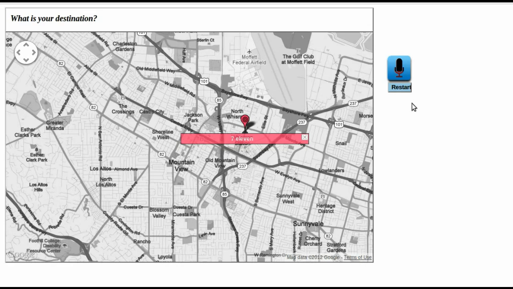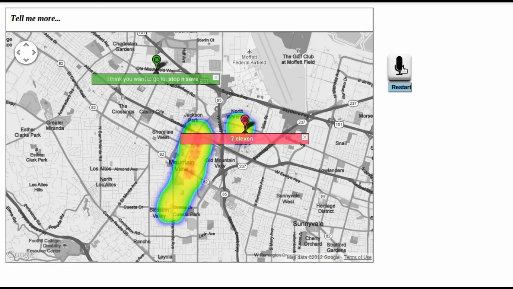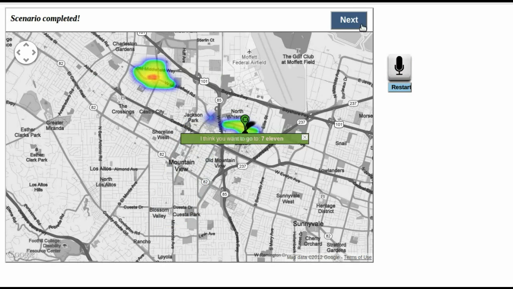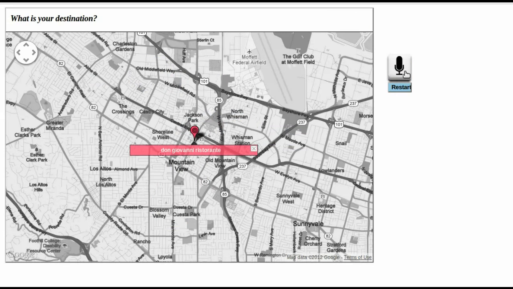Convenience store near Subway. Near Middlefield Road. Okay, I'm gonna try one more example. Italian restaurant near West Dana Street and Castro Street.